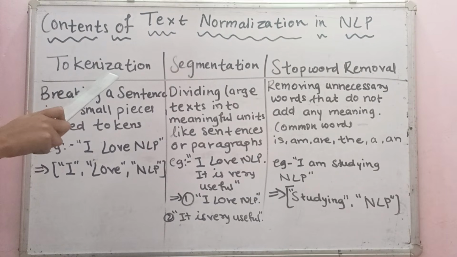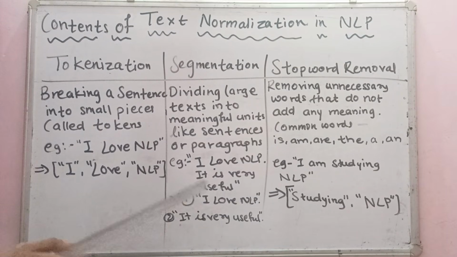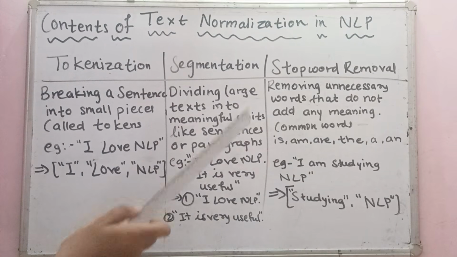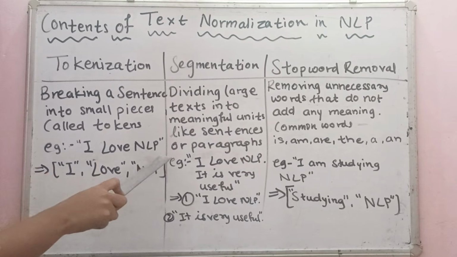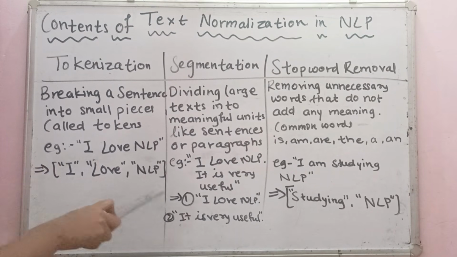First one is tokenization. As we studied earlier, what does tokenization mean? It means we are breaking a sentence into small pieces. Those small pieces are called tokens. For example, this is a sentence, I love NLP, and it will break into the tokens or words separately: I, love, NLP, in commas.